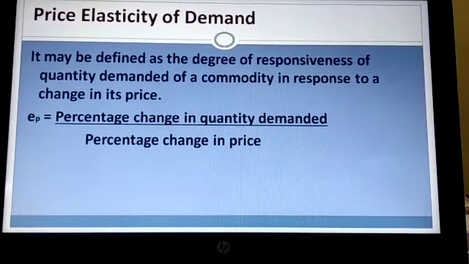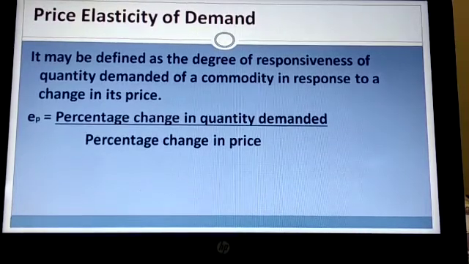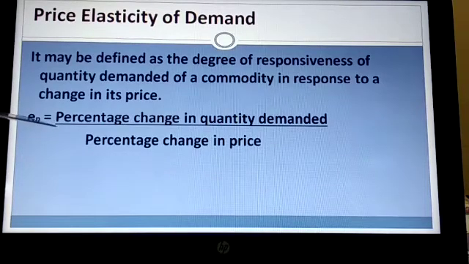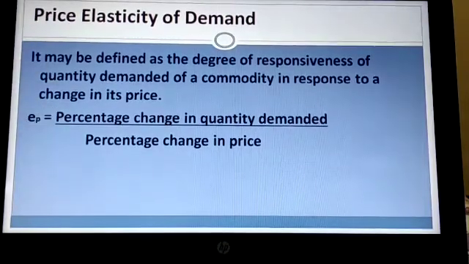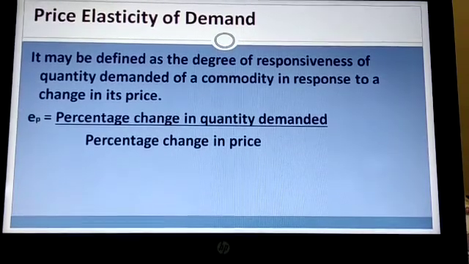It may be defined as the degree of responsiveness of quantity demanded of a commodity in response to a change in the price. Now this is E. P is on the foot of E. P is a bit small and it will come a little down. EP, E denotes elasticity of demand and P denotes price. So this becomes price elasticity of demand. Price elasticity of demand is denoted by EP.